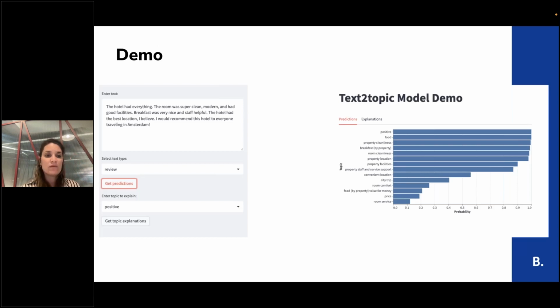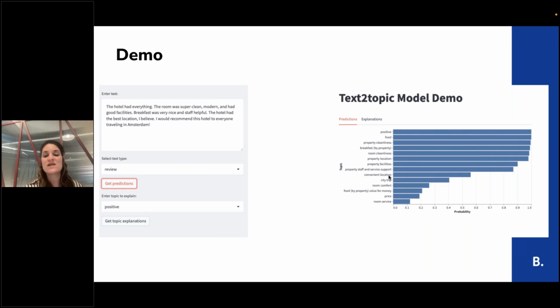So for example, we can have this text, and we can press the get predictions and see what are the relevant topics that are mentioned in this text. So the hotel had everything. The room was super clean, modern, and had good facilities. Breakfast was very nice and staff helpful. The hotel had the best location. So we see it's mainly positive review. It mentions the food, the property cleanliness, the breakfast, room cleanliness, the location of the property, etc.